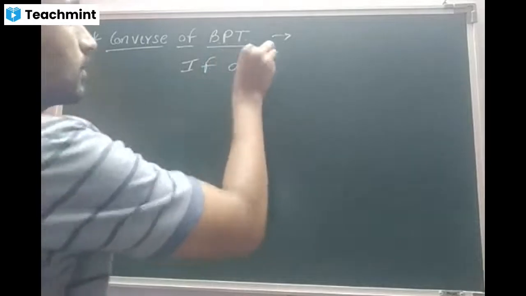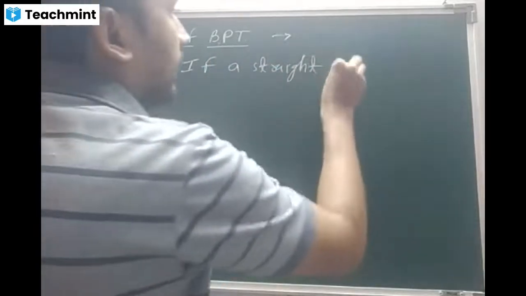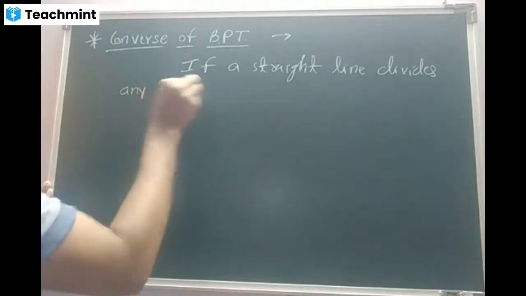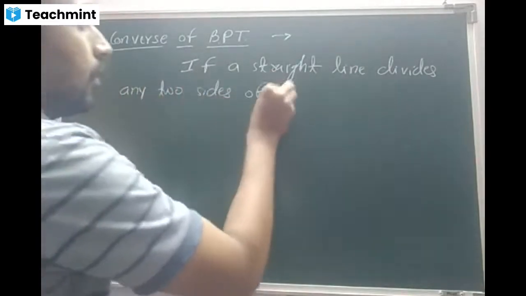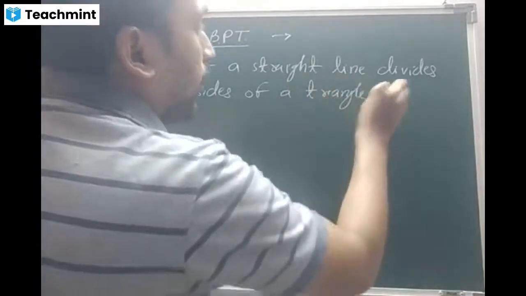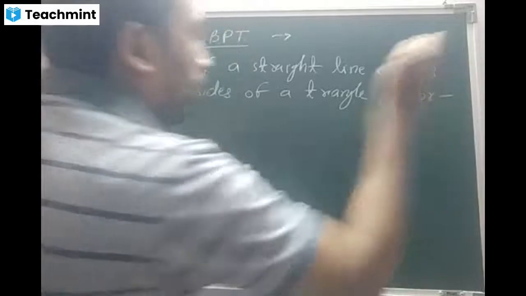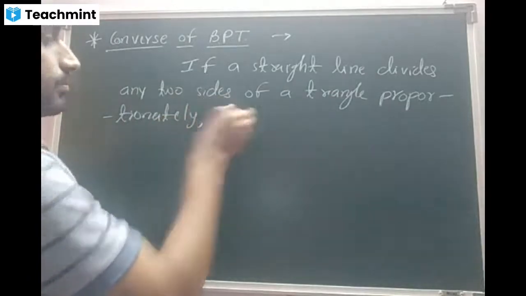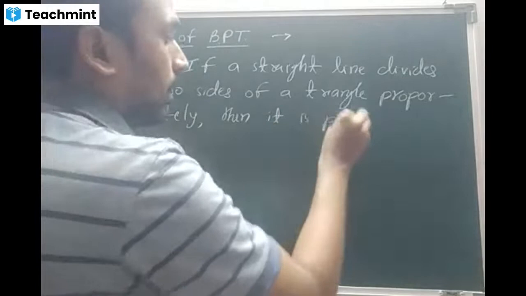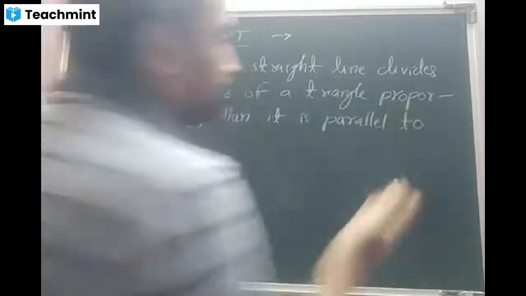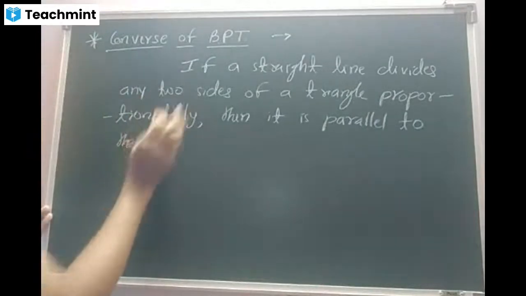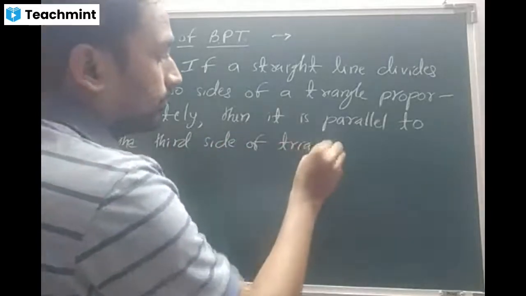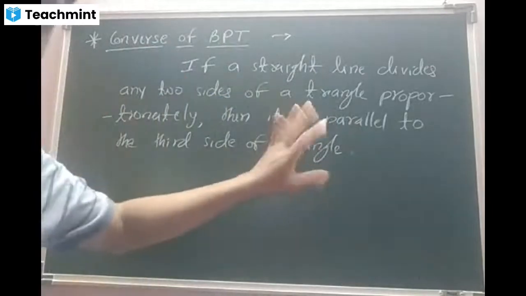If a straight line divides any two sides of a triangle proportionately, then it is parallel to the third side of the triangle. Better first write down the sentence. I will explain the meaning. Quick.